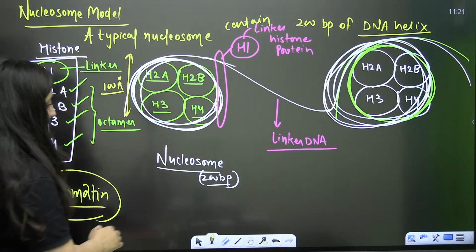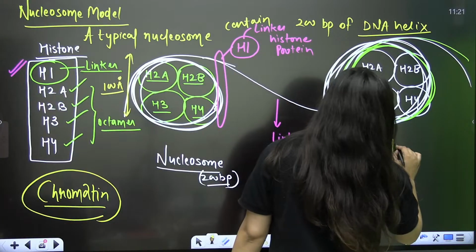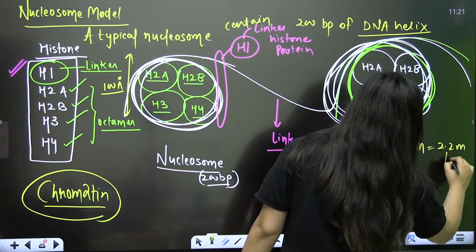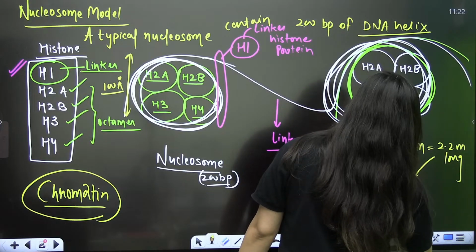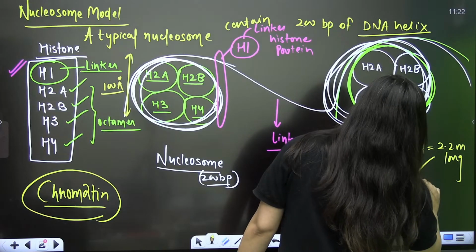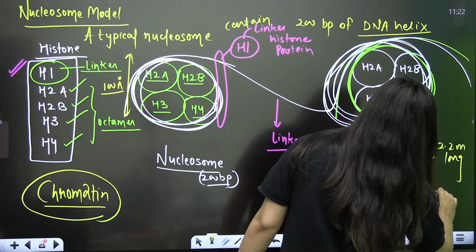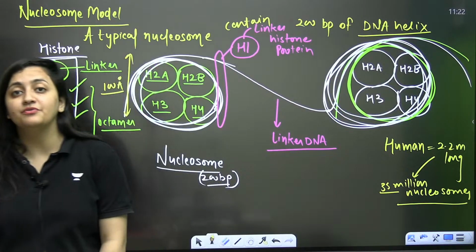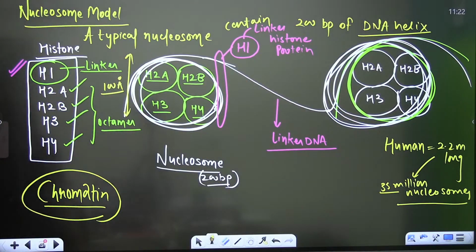And you know, human DNA is 2.2 meters long, right? In human DNA, near about 33 million nucleosomes are present. Imagine the level of packaging. Clear?